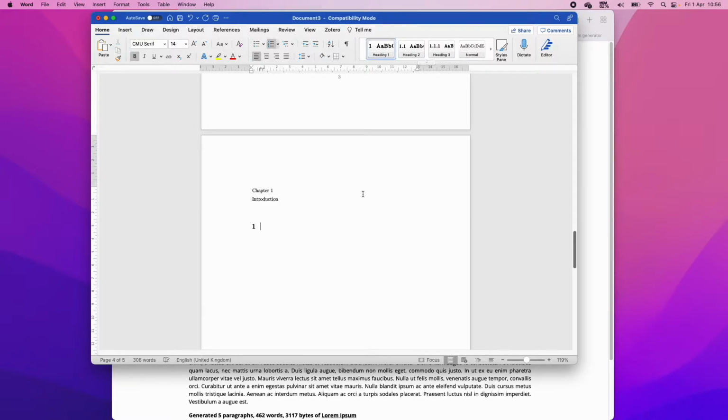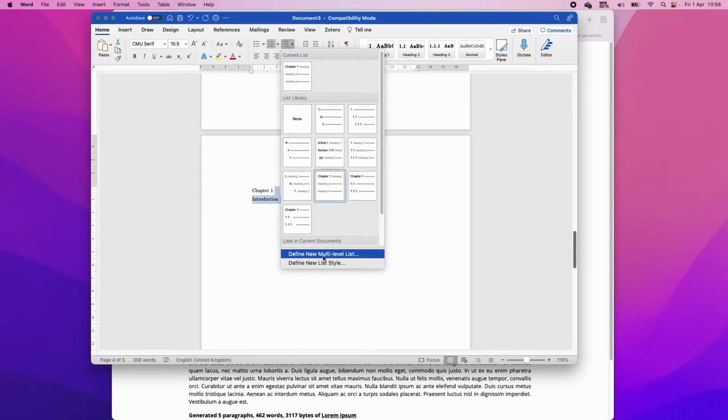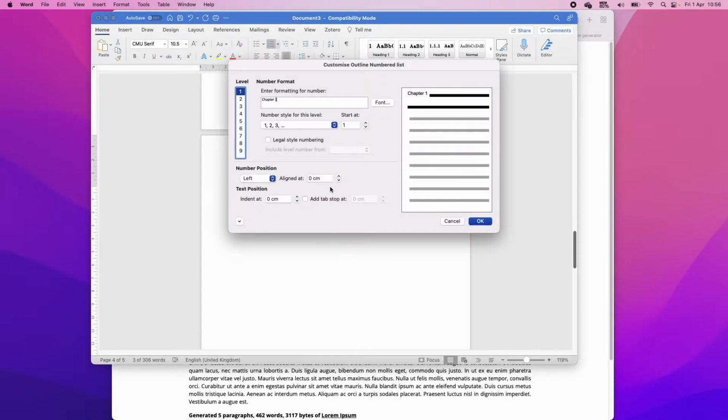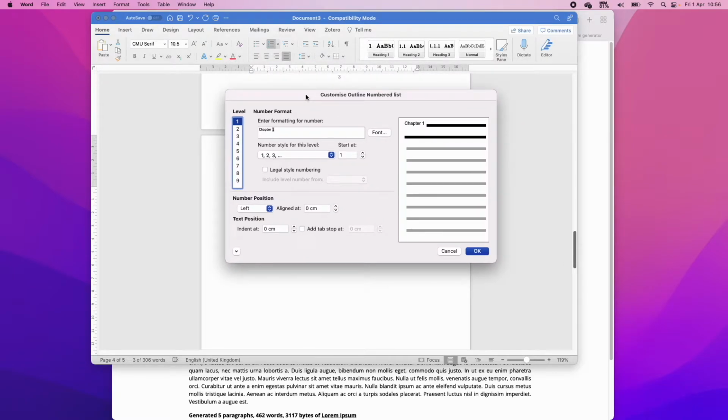You still have to click heading 1, and everything's going to get really confused. So what we're going to do is define a new multi-level list, right? This is going to be a custom multi-level list based on this chapter formatting. So we can have chapter 1, and then headings 1.1 and then 1.1.1 and so forth.